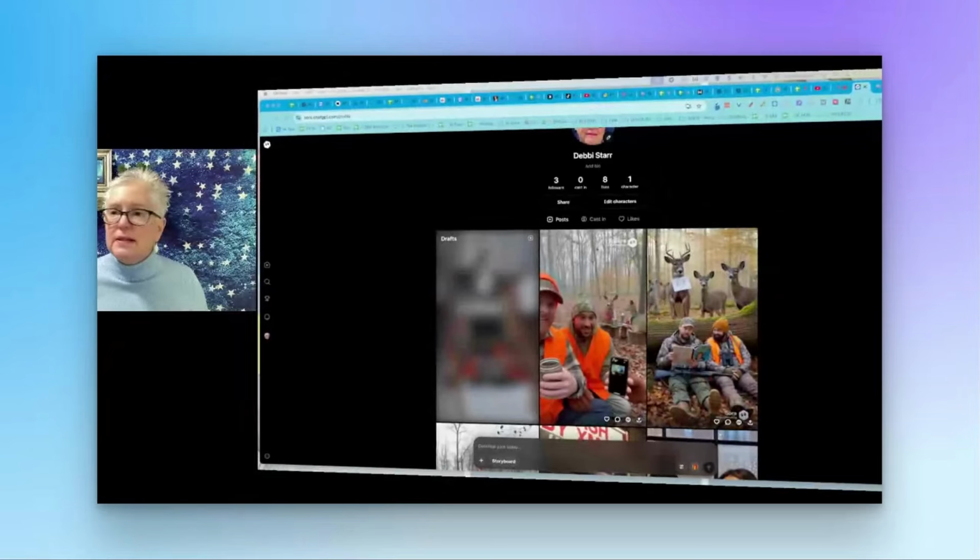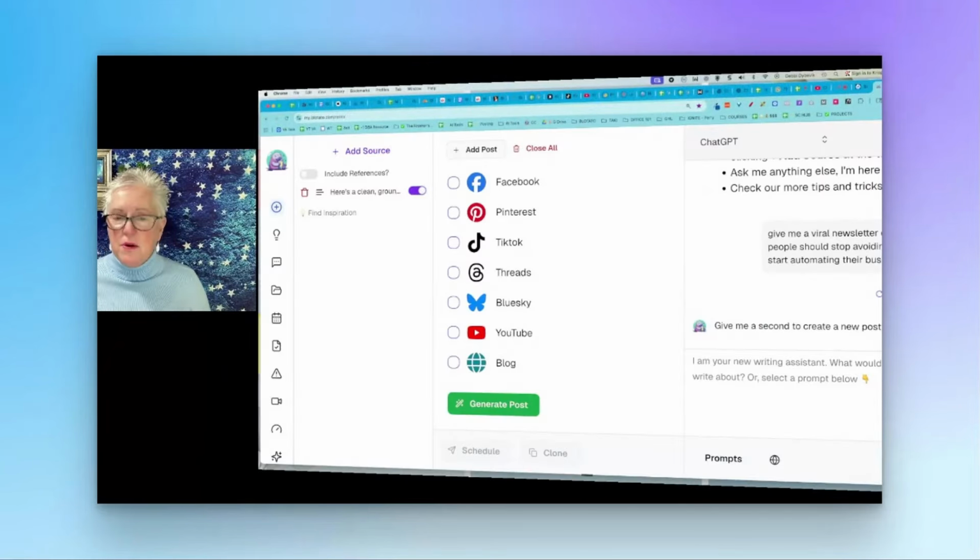Now, the next tool that I want to show you is, let me hop over here to Blotato, and I've talked about this one before. Now, this is a paid tool, but of all the AI tools that I use, trust me, I use this one every single day because it is so easy. A couple of things it can do: you can add your references over here on the left. If I have a long-form YouTube video, for instance, and I want to quickly turn that into social media posts, I will just add the link here.